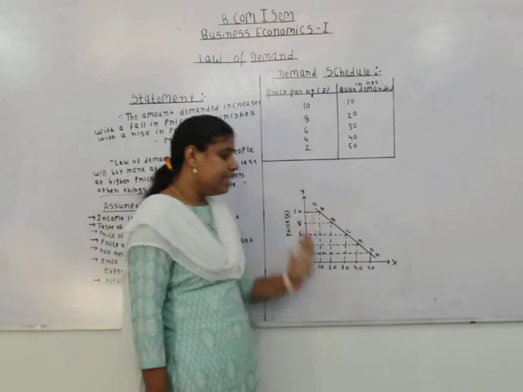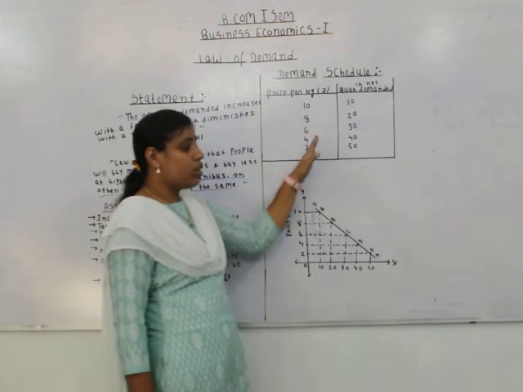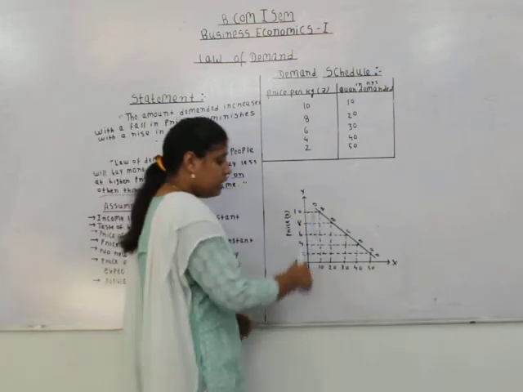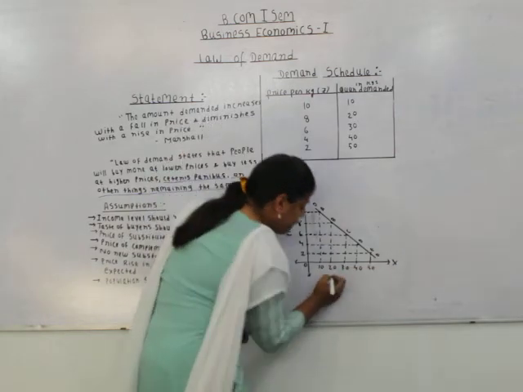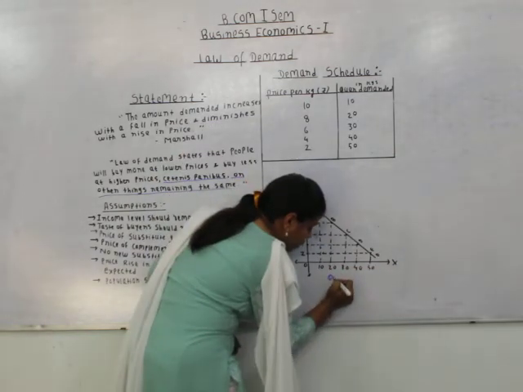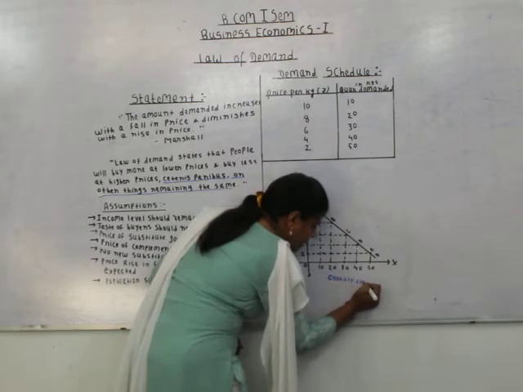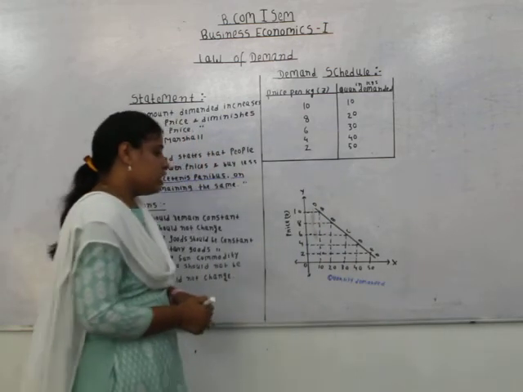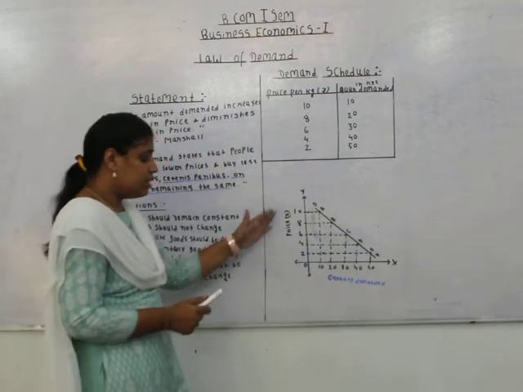Now we will see the demand curve. When we plot these points on the graph, we get the demand curve. So this is a demand curve. Here we can see that on the x-axis, the quantity demanded at various prices has been represented, and on the y-axis the price of the commodity is shown.